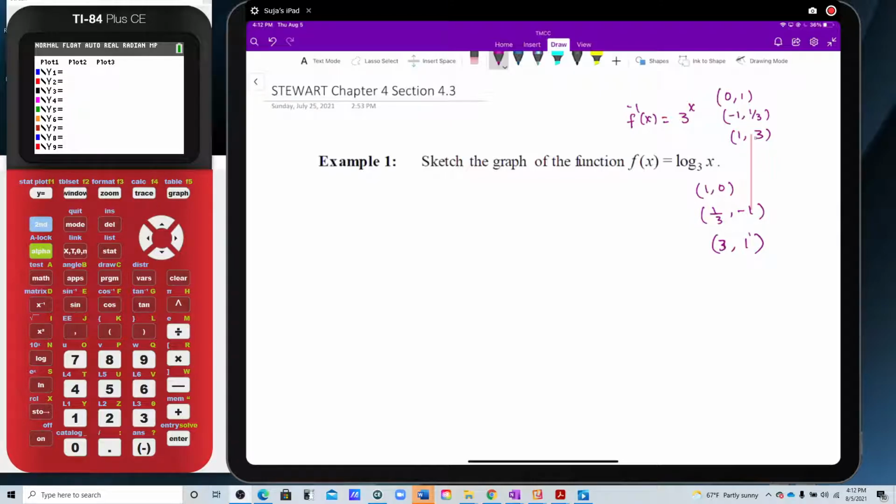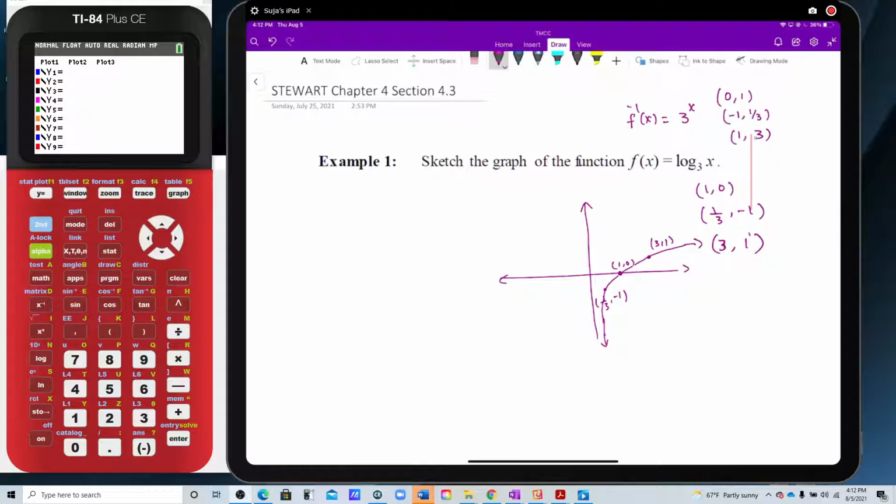So this is one way of doing it. If you want to graph this, I can put these three points and graph the function. But let me also show it in the graphing calculator so you can compare. Approximately, (1, 0) will be here. (1/3, -1) will be a point over there, and (3, 1) will be a point there. So without even touching my graphing calculator, the graph of this function has to be something like this.